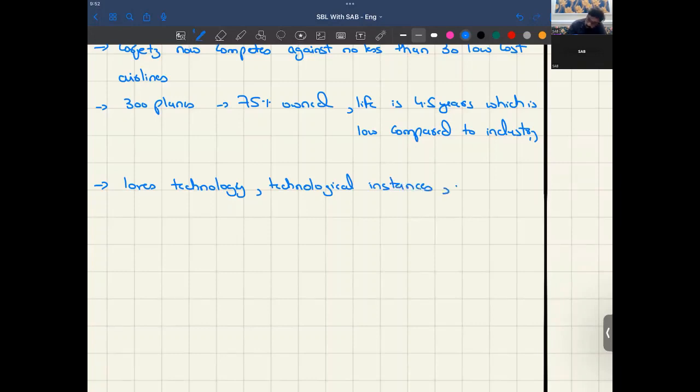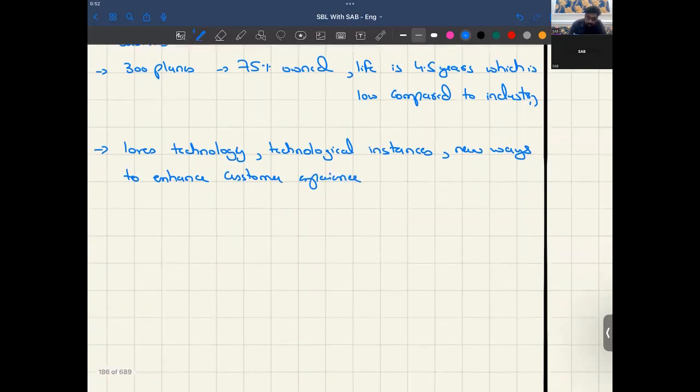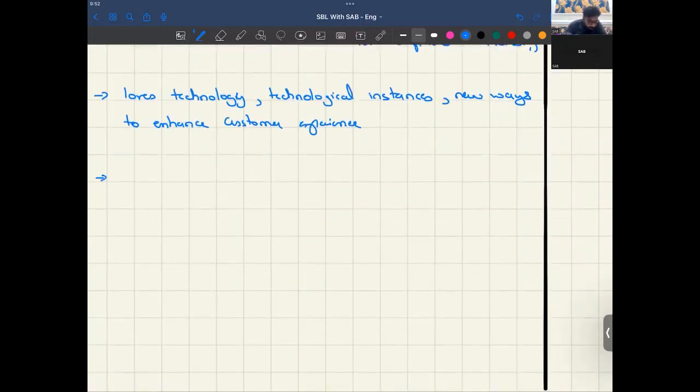So they're looking for new ways to enhance customer experience. Their customer satisfaction might have increased due to their app informing them of delays. So the experience could lead to lower cost.